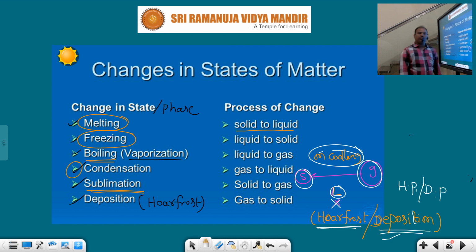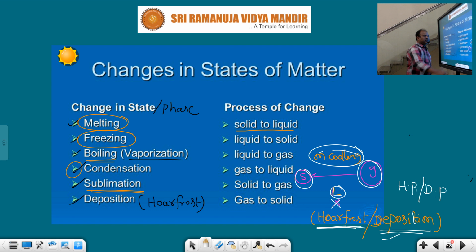What are the examples of hoarfrost? The examples of subliming solids and the sublimation process that I have given: camphor, naphthalene, anthracene, solid carbon dioxide, iodine crystals. The same examples belong to hoarfrost also. Hoarfrost examples are the same as for subliming solids. So these are the important changes in states of matter.